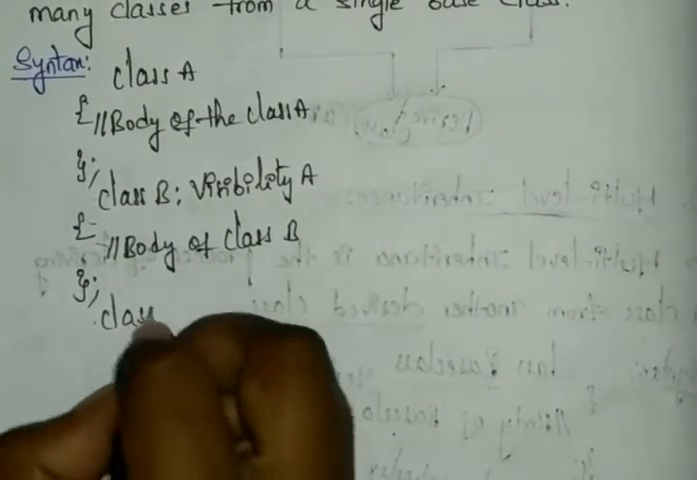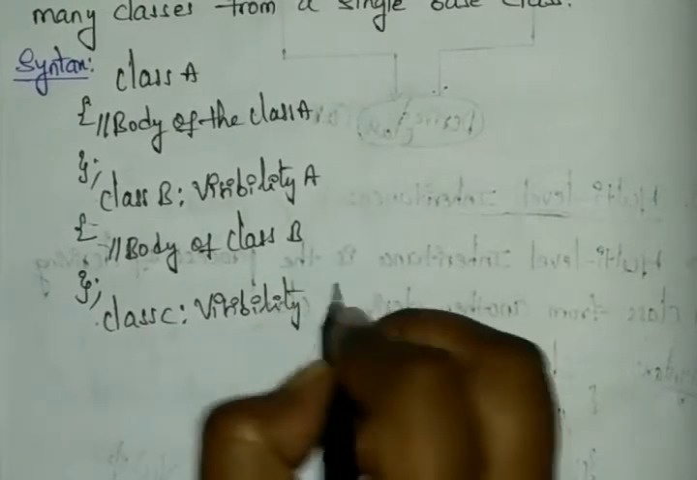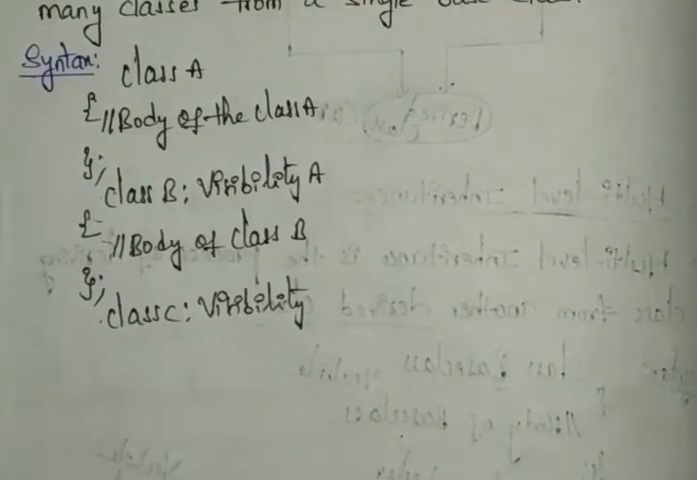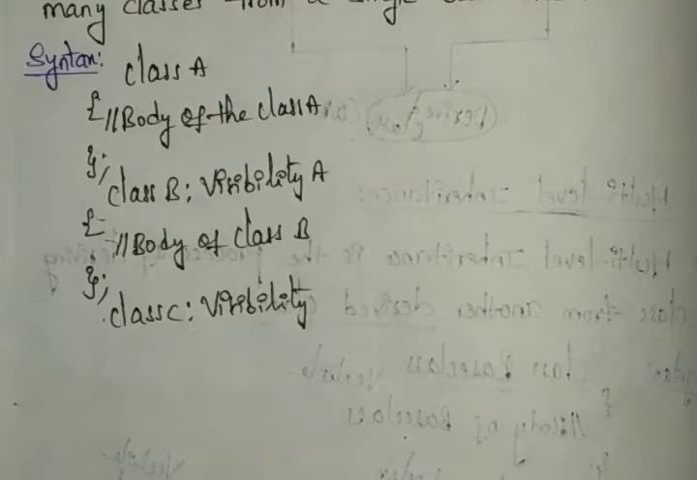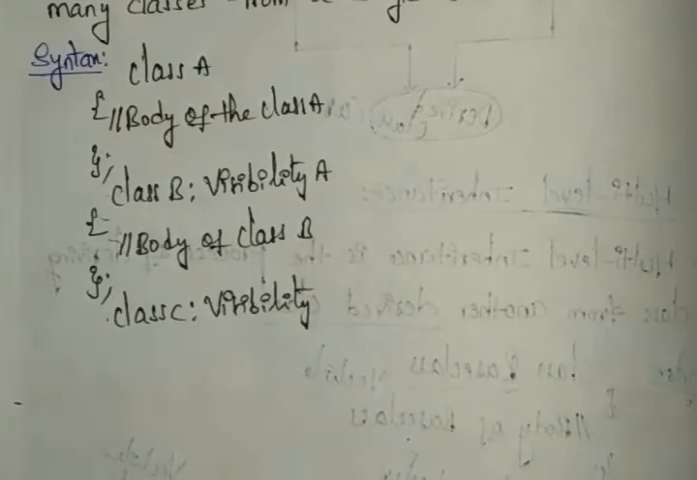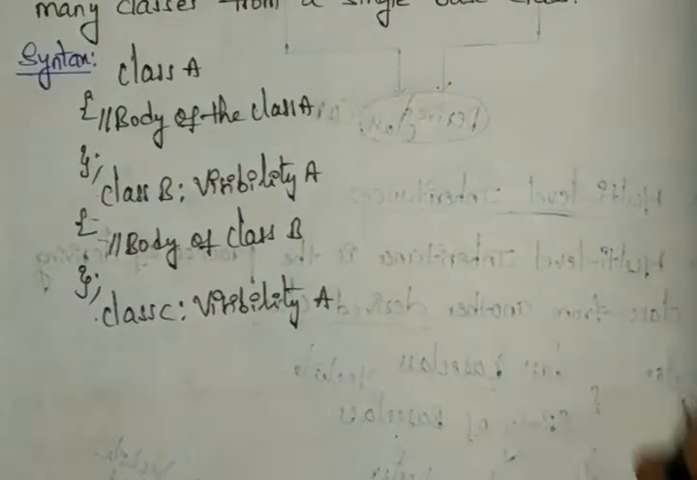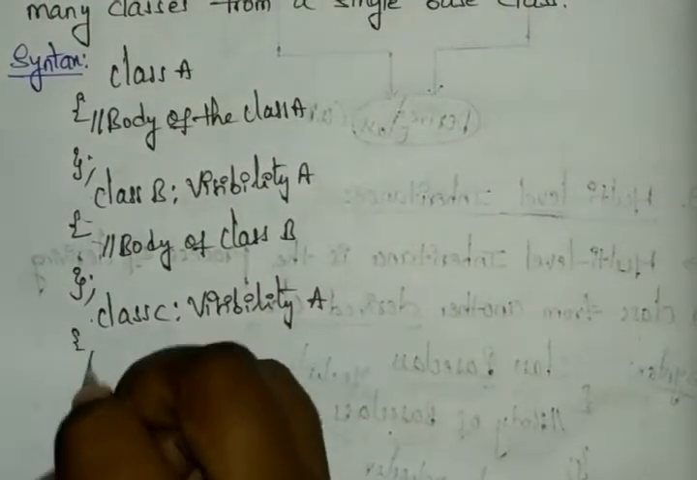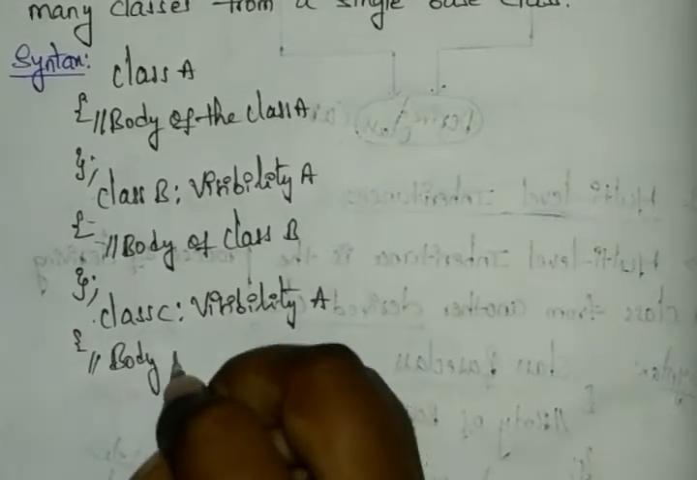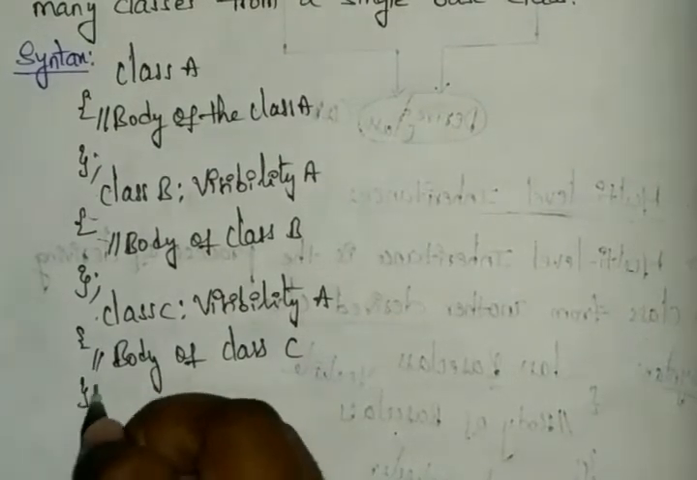Again you can write class C, with the visibility of A. Definitely you will get one doubt: in the previous multi-level inheritance, the second derived class was derived from another derived class, right? But here that is not the case. It is always derived from the base class. Here the base class is A, so you write A only, and after that whatever statements you have, body of class C, and then close the statements.